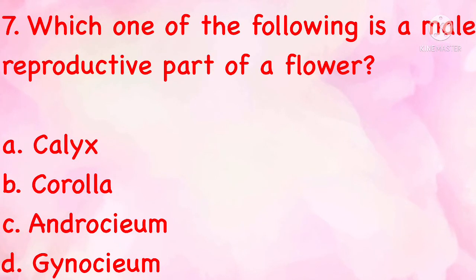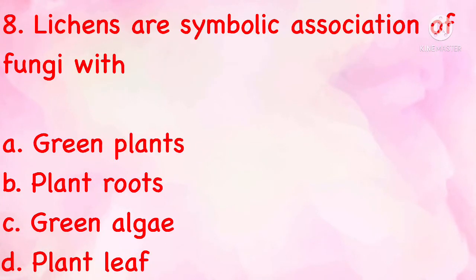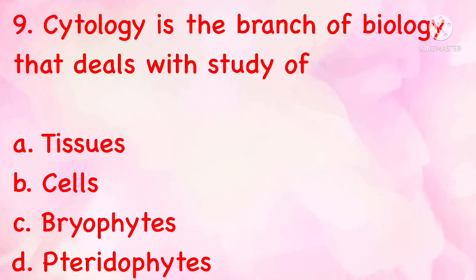Which one of the following is a male reproductive part of a flower? Calyx, corolla, androecium, gynoecium. The correct answer is C, androecium. Lichens are symbiotic association of fungi with green plants, plant root, green algae, plant leaf. The correct answer is green algae. Cytology is the branch of biology that deals with the study of tissue, cells, bryophytes, pteridophytes. The correct answer is B, cells.